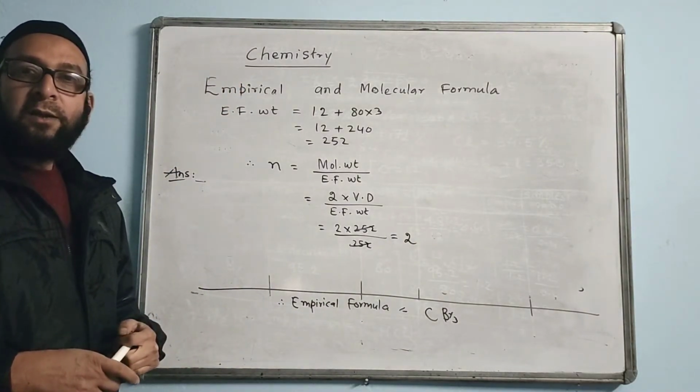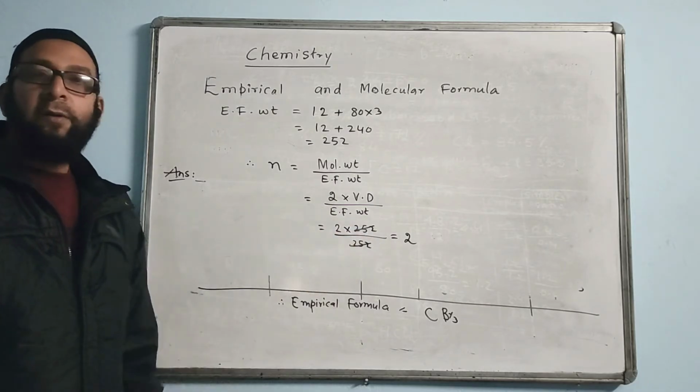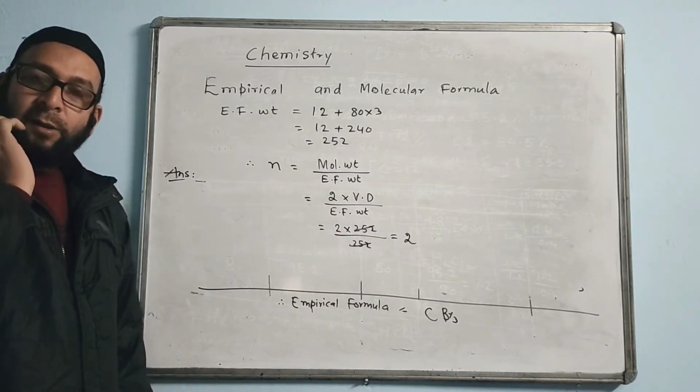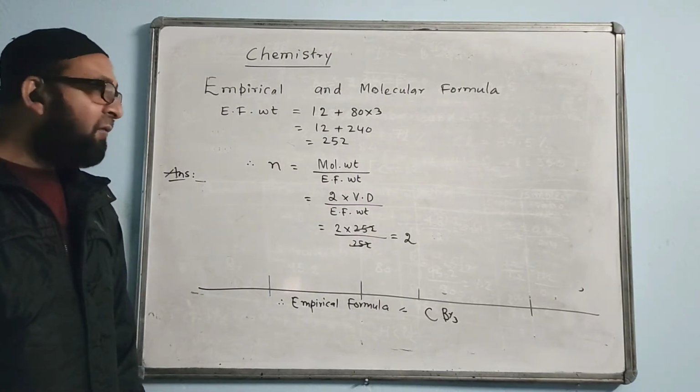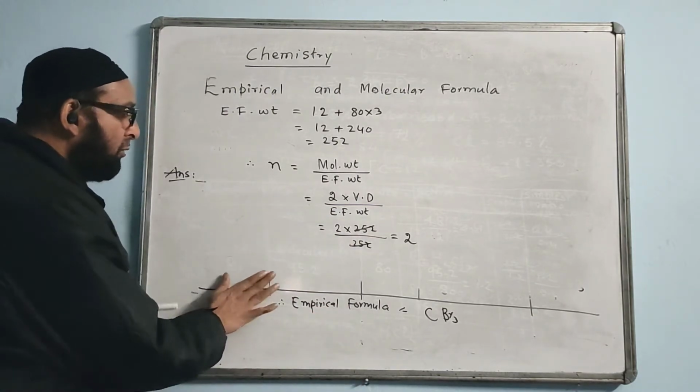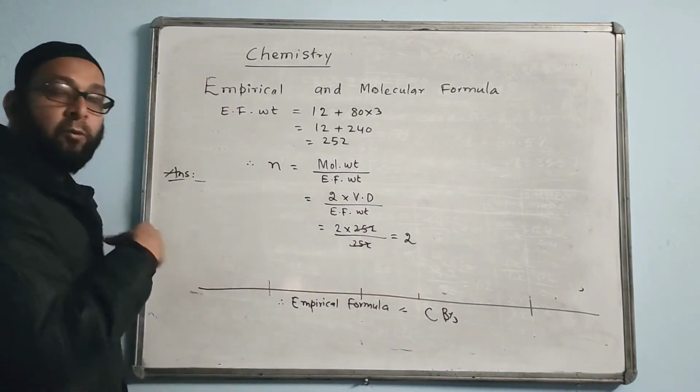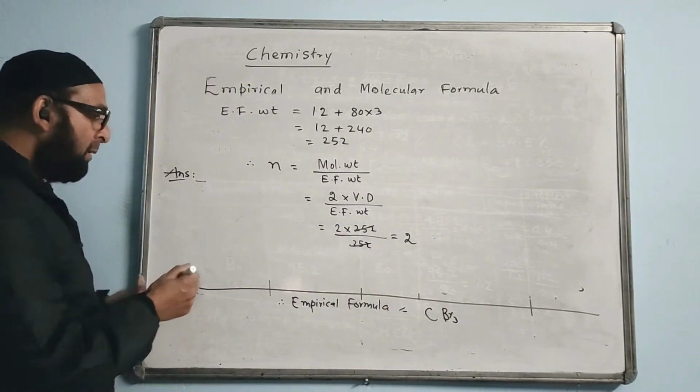2. In most cases, your n value will come 2. n value is coming 2. Once we have the value of n as 2, what is the molecular formula now? It is a whole number, that is, our calculation is right.